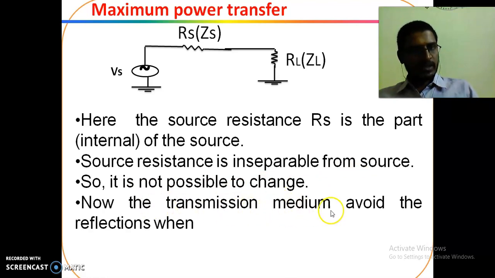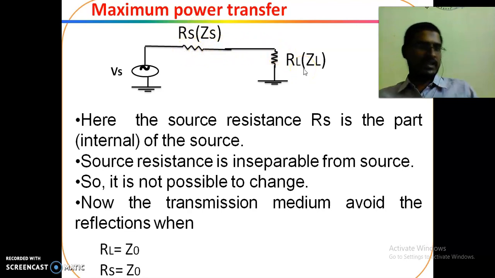Now, for the transmission media to avoid reflections, for example if there is some transmission media between source and load whose characteristic impedance is Z0, then what is the condition to avoid reflections? RL must be equal to Z0 and Z0 must be equal to Rs. This is the condition to avoid reflections. So if we design the network to avoid reflections, that will automatically satisfy the condition of the maximum power transfer theorem.